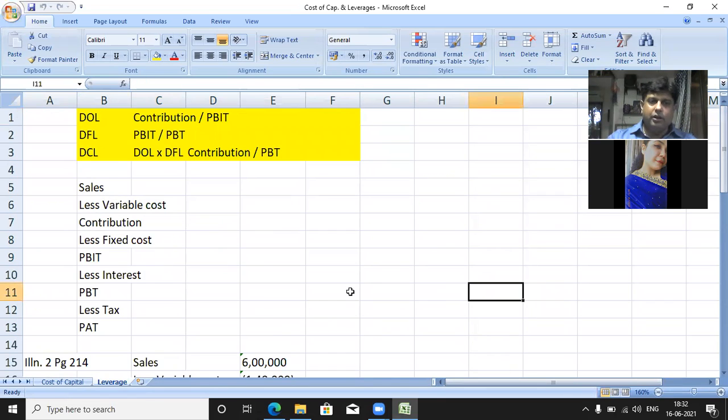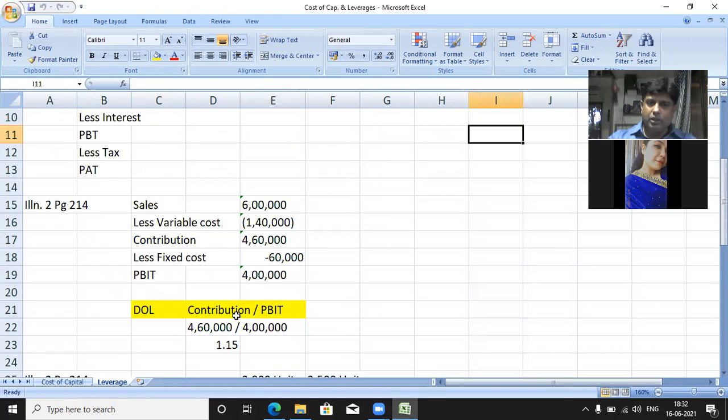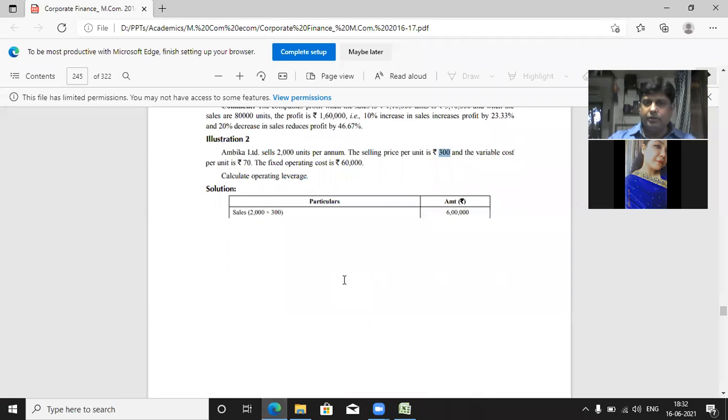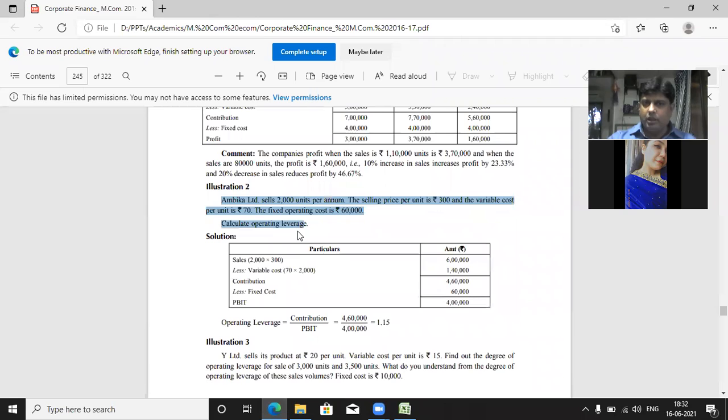Is it clear? Then you put the values: in place of contribution 460, in place of PBIT 4 lakhs. Your degree of operating leverage is 1.15. Is it clear? Any doubt? No. Similarly, question number 3. You do it on your own quickly. You can easily do it.